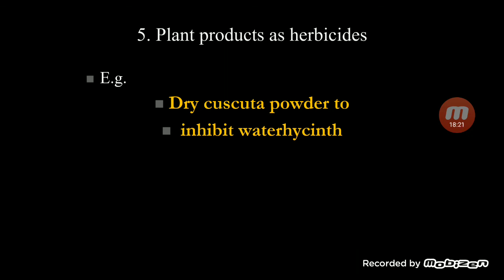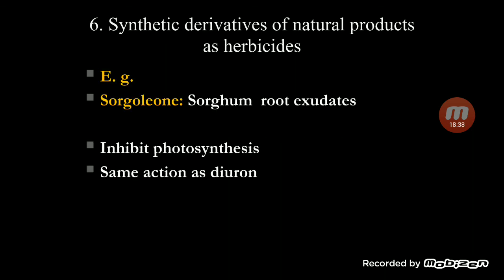Plant products as herbicides. Dry cuscuta powder inhibits the water hyacinth. Actually, cuscuta is a weed, but if you prepare a powder from cuscuta, the dry powder inhibits the growth of water hyacinth. Synthetic derivatives of natural products as herbicides. We can extract these allelopathic chemicals from the crops and develop bioherbicides. I told you earlier that sorghum roots have an exudate called sorgoleone. It can be used to prepare a bioherbicide. It inhibits photosynthesis and has the same action as diuron.